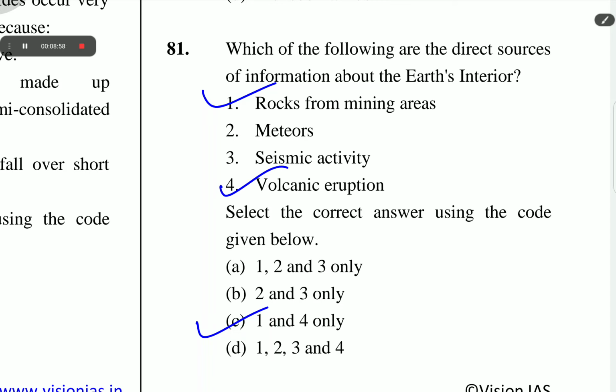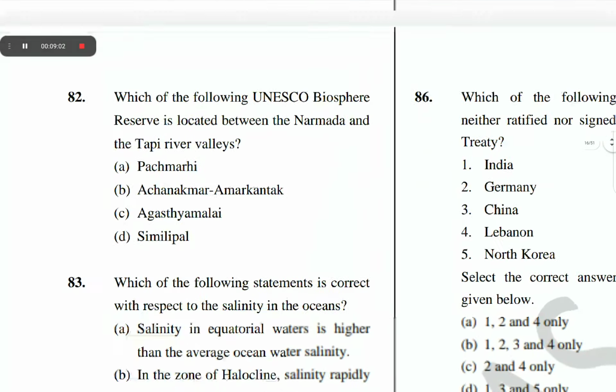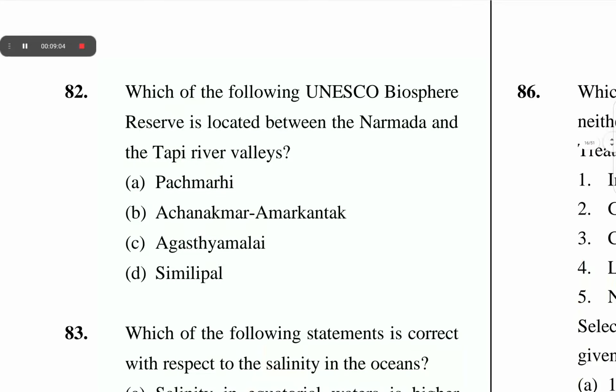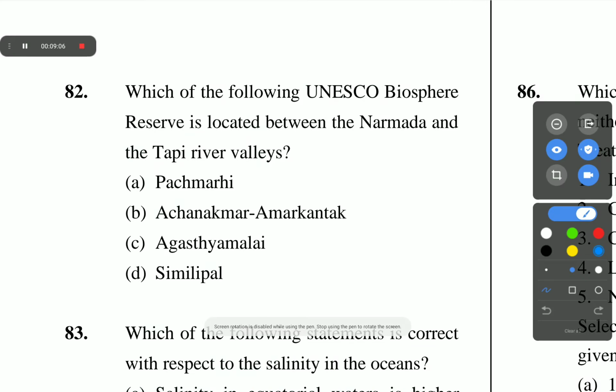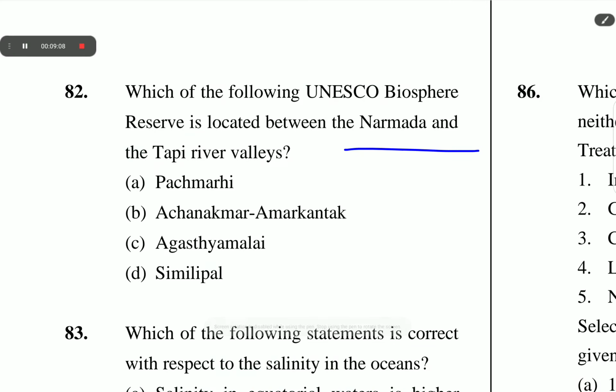The next question is question number 82. Which of the following UNESCO Biosphere Reserves is located between Narmada and Tapi river valleys? The correct answer of question number 82 is option A, Panchmarhi. Panchmarhi Biosphere Reserve is located in the Satpura range of Madhya Pradesh.